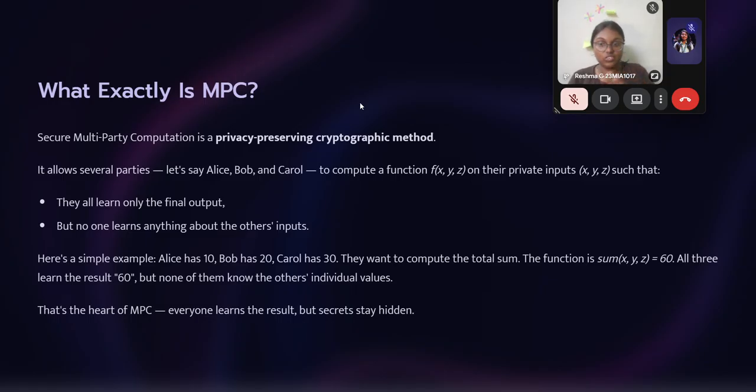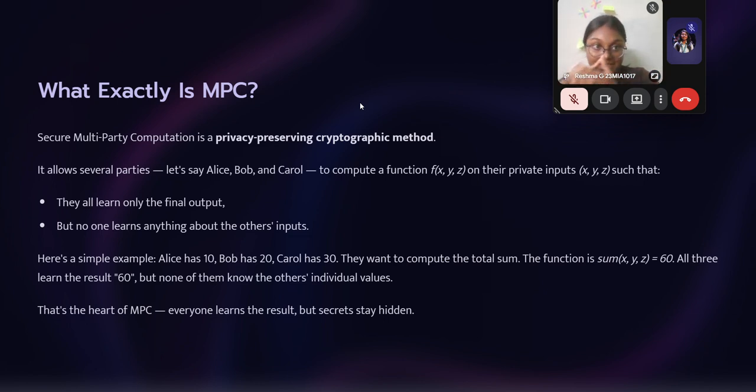So let us see what MPC is in short. It is a privacy-preserving encryption method. It allows several parties, let's say Alice, Bob, and Carol, to compute a function on their private inputs, such as f(x, y, z). They all learn only the final output, but no one learns anything about the others' inputs. For example, Alice doesn't know Bob's value, and Bob doesn't know Carol's value. They only know the final value and their own individual values, but not the other person's.